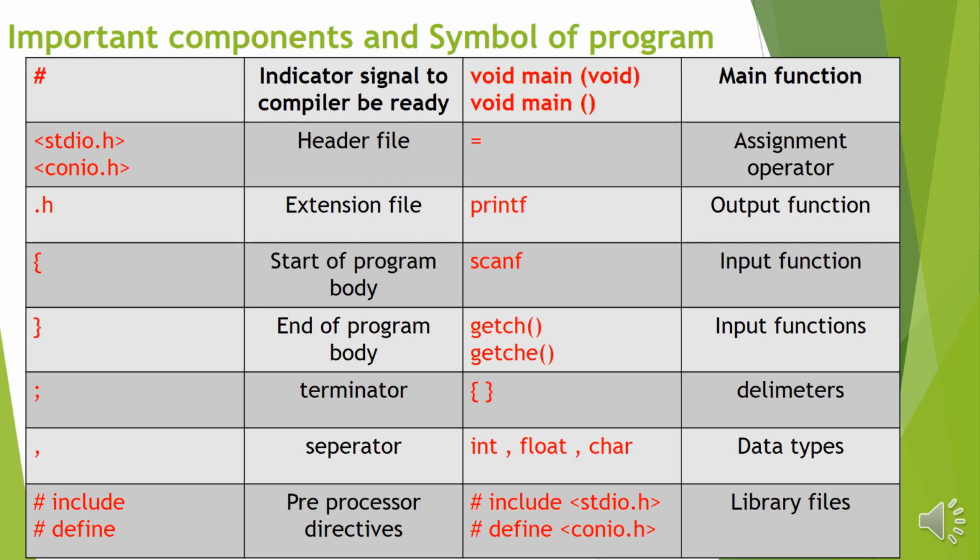Hash include and hash define are types of preprocessor directives. Void main void, in two ways you can write the main function in a program. Equal is an assignment operator. Printf is the output function. Scanf is an input function. Getch is a built-in input function. Then if we join both the start and end curly brackets, they are known as delimiters in computer language. In float and char are known as data types. Hash include stdio.h and conio.h are known as library files.